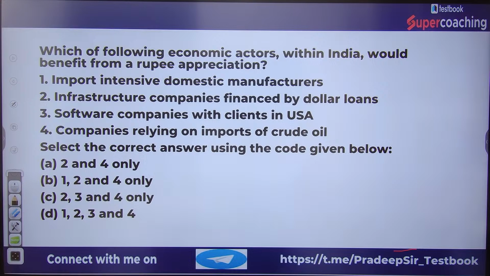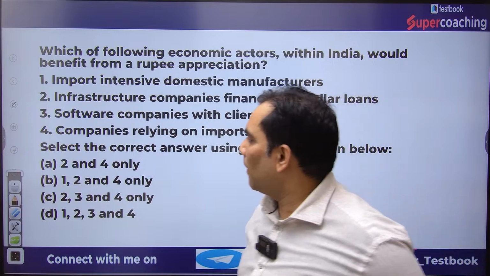Your answer should be A if 2 and 4 only are correct. B if 1, 2 and 4 only are correct. C if 2, 3 and 4 only are correct. And D if all are correct, that is 1, 2, 3 and 4 all are correct. So let me know the answer, dears. Please let me know the answer.